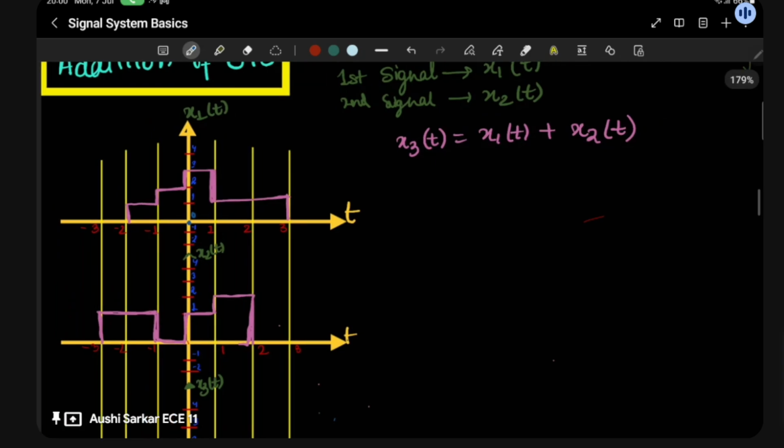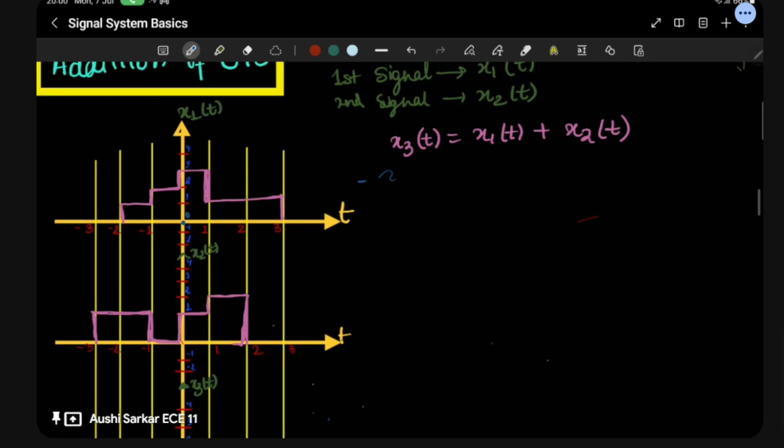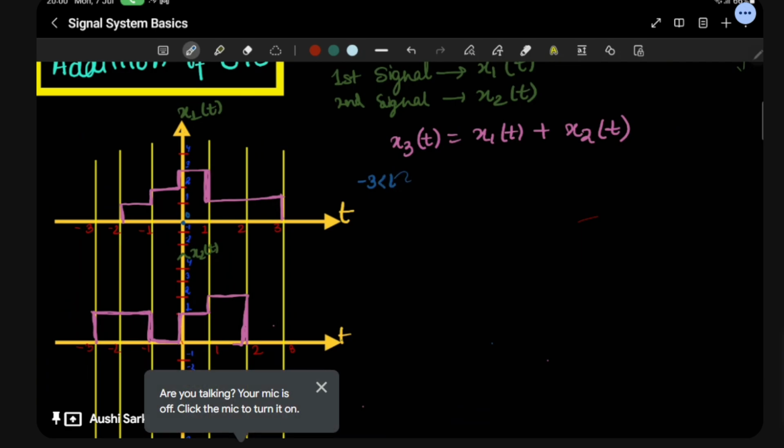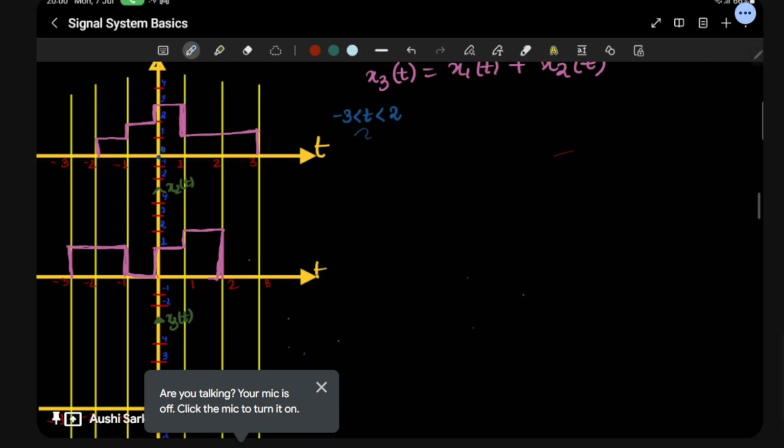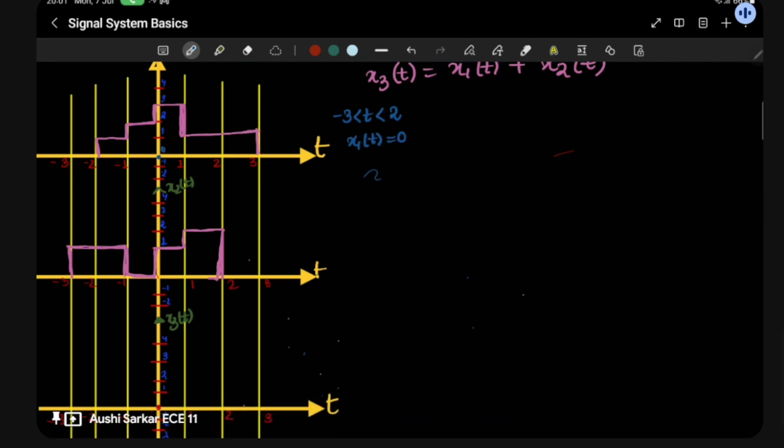So I will be taking, when t lies between -3 and -2, x1(t) is having 0 amplitude, or means like 0 signal. But x2(t) is having amplitude 1. Then x3(t) is going to be the addition of both of them. That is going to be 1.